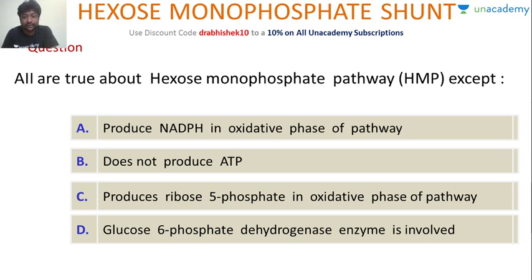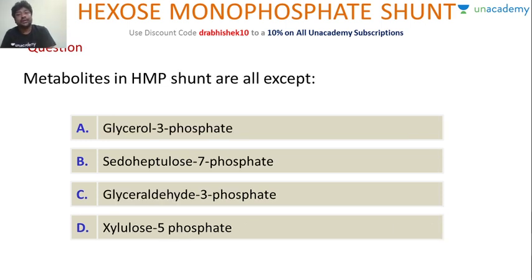Okay, so metabolites in HMP shunt are all except. So which of the following is not a metabolite in HMP shunt? Is it glycerol 3 phosphate, acetoheptulose 7 phosphate, glyceraldehyde 3 phosphate, or xylulose 5 phosphate?